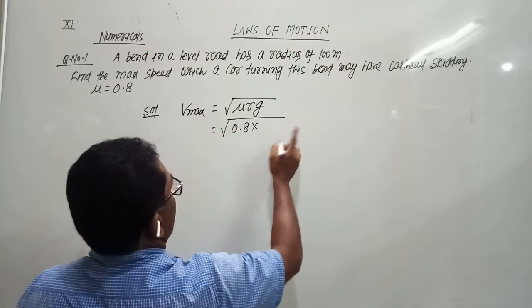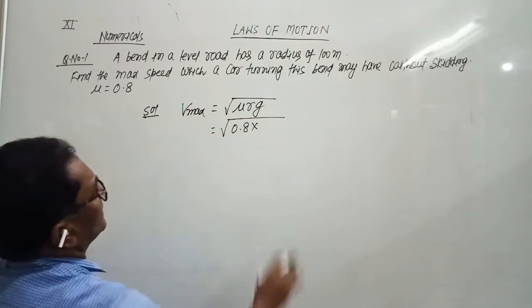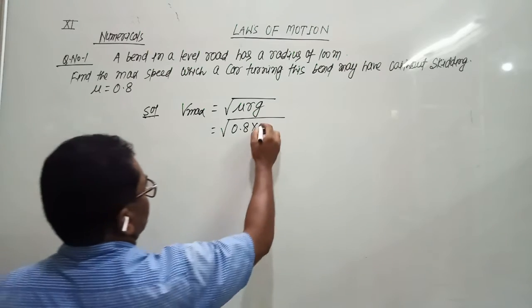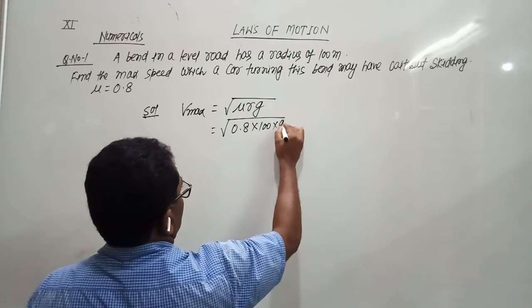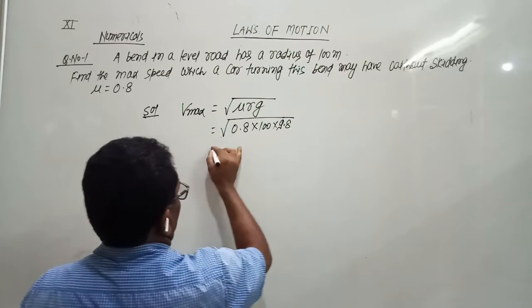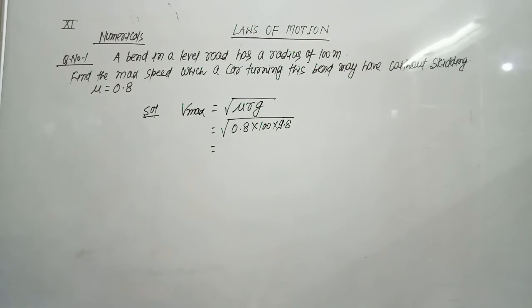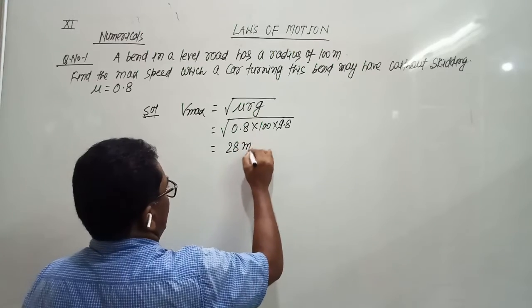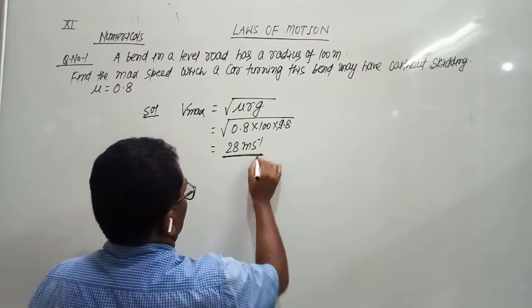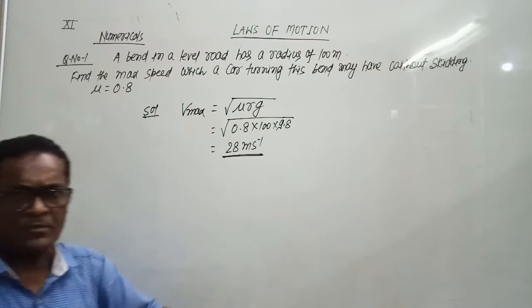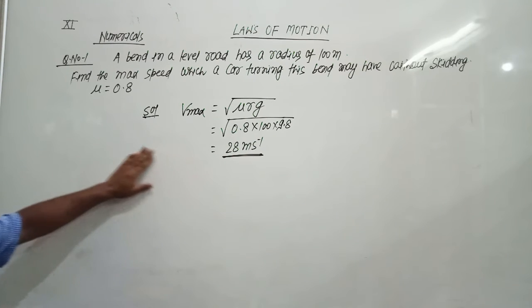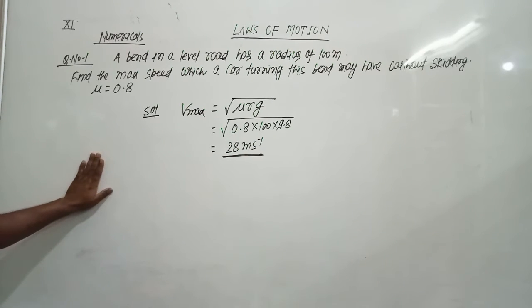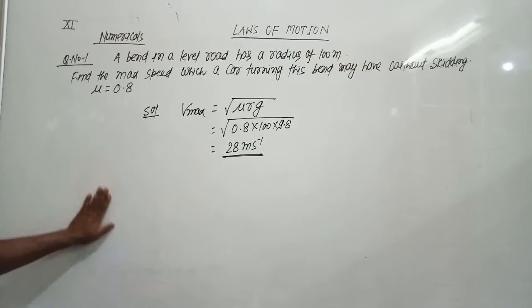The value of r is 100 meters, and g, the acceleration due to gravity, is 9.8 meters per second squared. By solving this, we get the velocity 28 meters per second. So directly we have to use the formula for maximum velocity when a car moves on a level road.